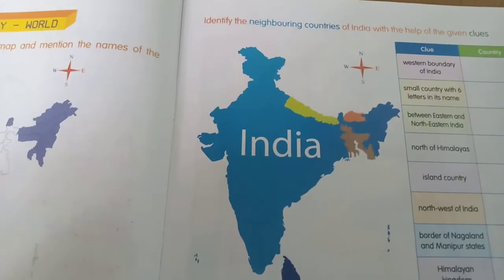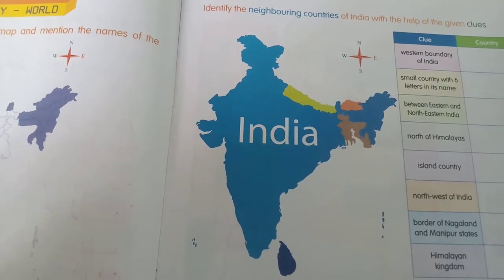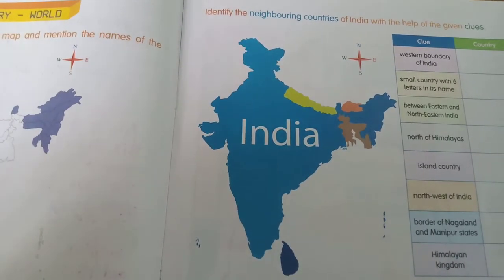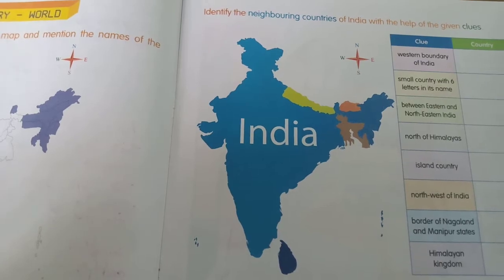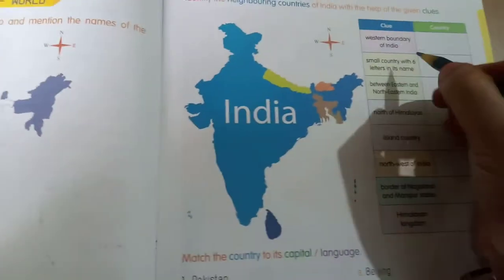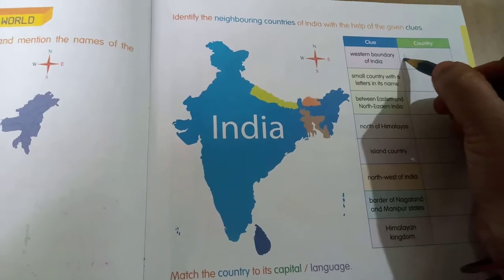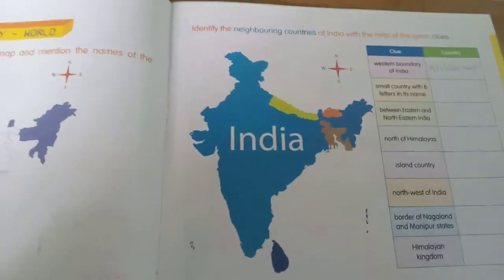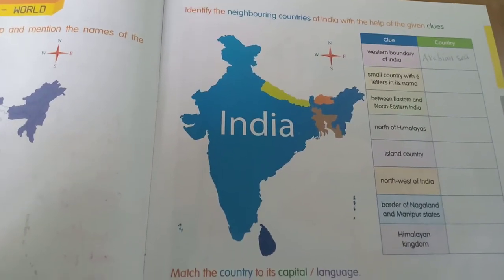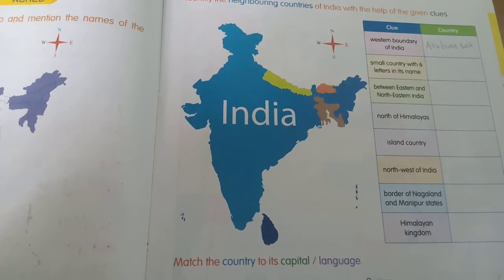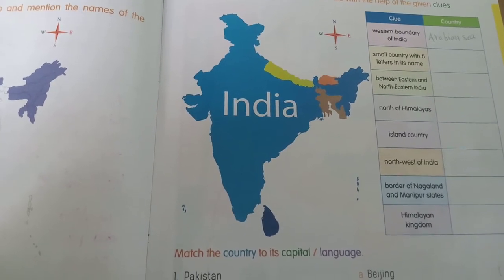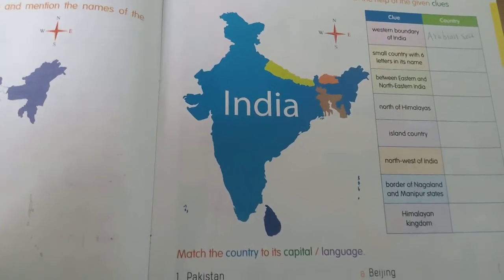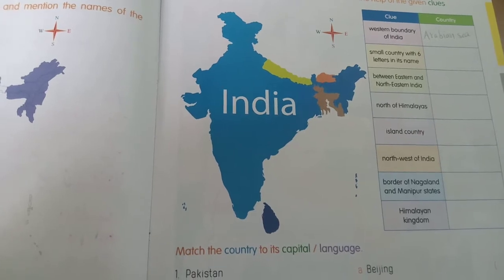See the first clue. Western boundary of India. Already we know the boundaries of India. In the east, Bay of Bengal, and in the west, Arabian Sea. Right here, western boundary of India is Arabian Sea. Next clue: small neighboring country with 6 letters in its name.